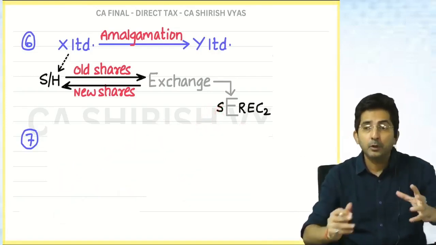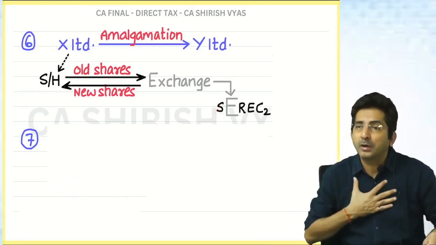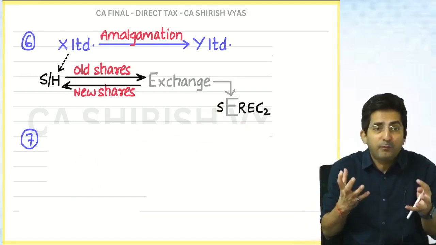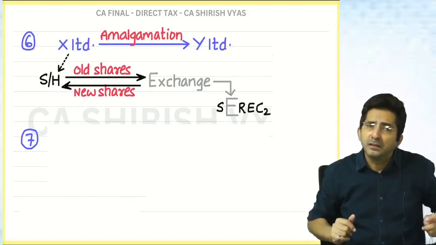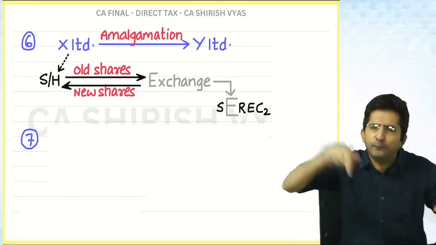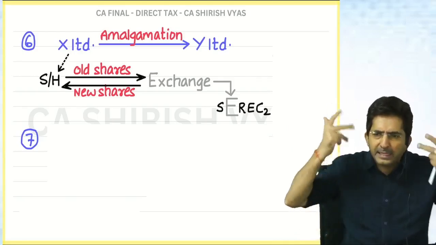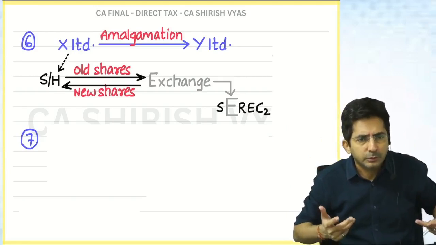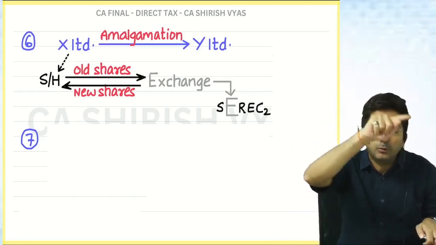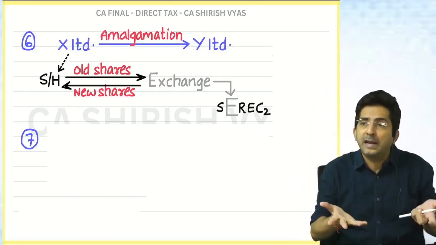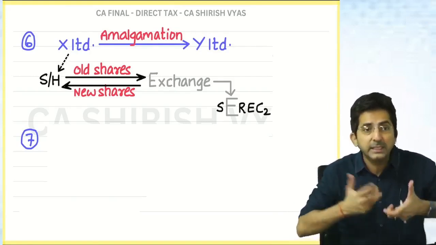Why? Because shareholder did not have the intention to gain. You know what will that shareholder say? I didn't do it for gain. What to do? My company only got merged. So I had to exchange my Reliance share for Infosys. I didn't do it purposefully. There was no intention in me to make the gain. So since shareholder didn't intend to gain, it was a company's decision to do the merger. So shareholder had to automatically exchange the share.